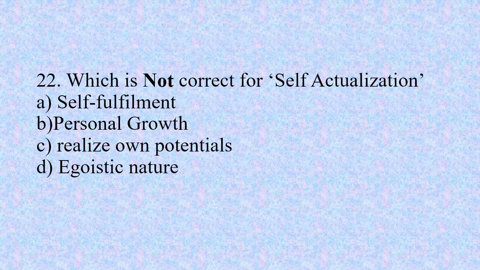Number 22. Which is not correct for self-actualization? Option A. Self-fulfillment, option B. Personal growth, option C. Realize own potentials, and option D. Egoistic nature. The right option is D. Egoistic nature.